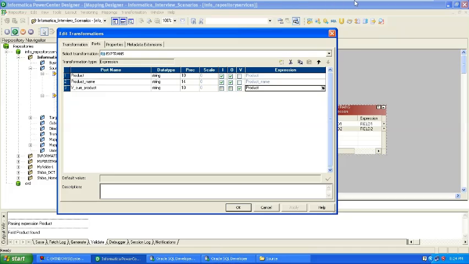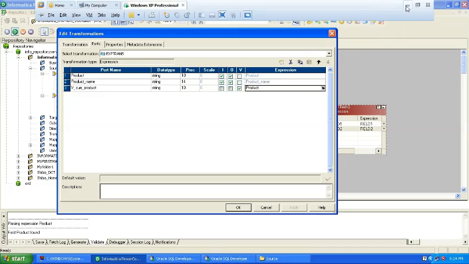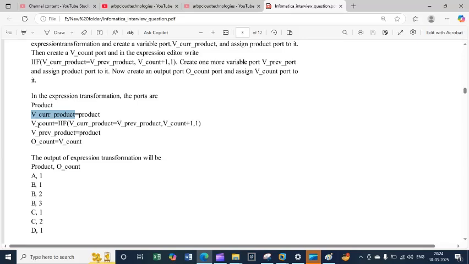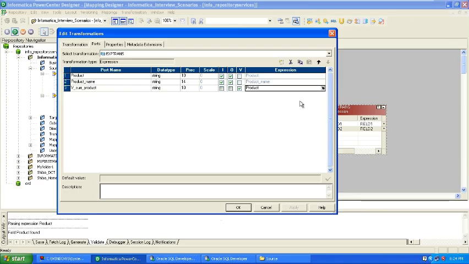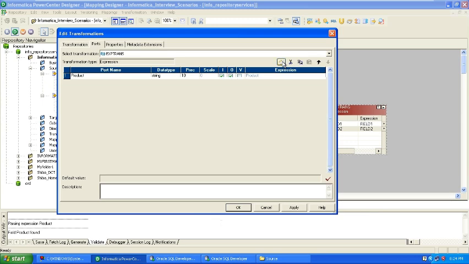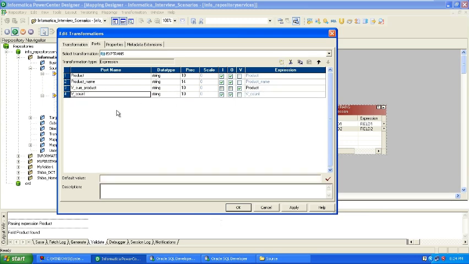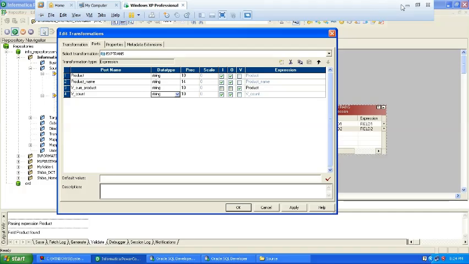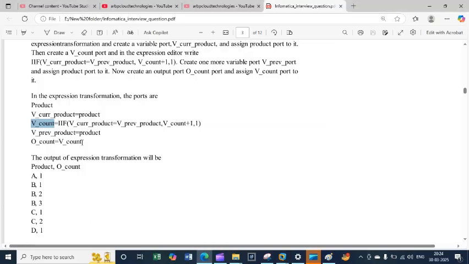Again, what is the next thing? I will create this logic. Create the v count. Why am I going to create that? So that I can increment by one, right? Let's see. Here I created one more port, v count, and the count data type I will keep as a string, or decimal, both work, because I need the count, right? So I can write this logic.